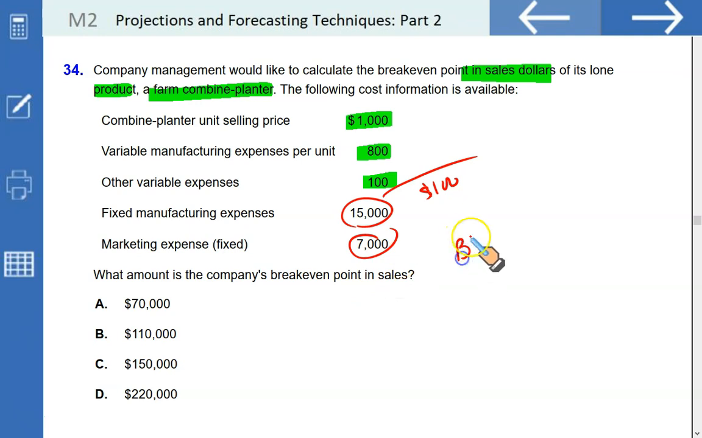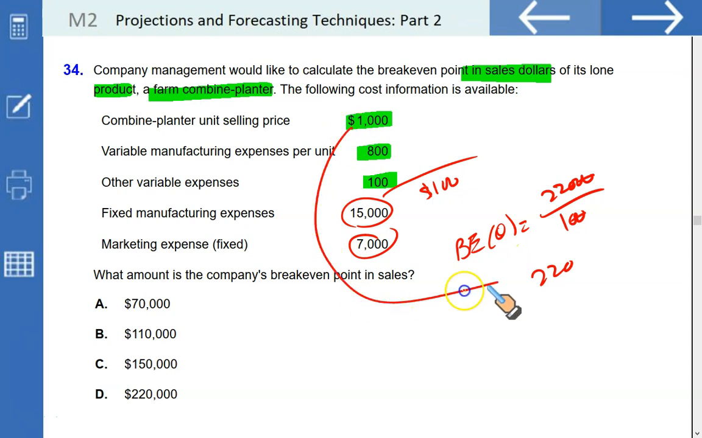Let us just do it in the conventional way. Break-even quantity is equal to the fixed cost, 15 plus 7, $22,000, divided by 100, which means if you sell 220 units, you will break even. If the selling price is $1,000 each, and 220 units are to be sold to break even, it means the revenue must be $220,000. That is D. D is the right option.